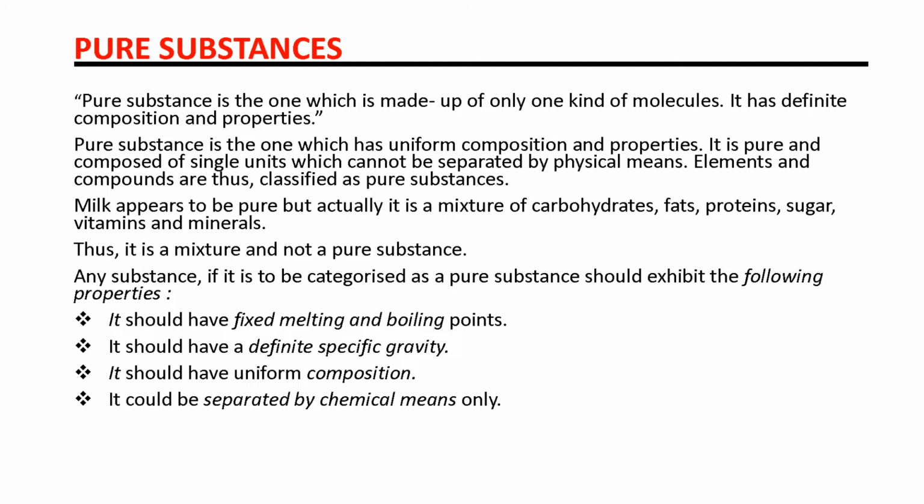It is pure and composed of a single unit which cannot be separated by physical means. Elements and compounds are thus classified as pure substances. So in the previous slide we have seen that elements and compounds are classified under pure substances.